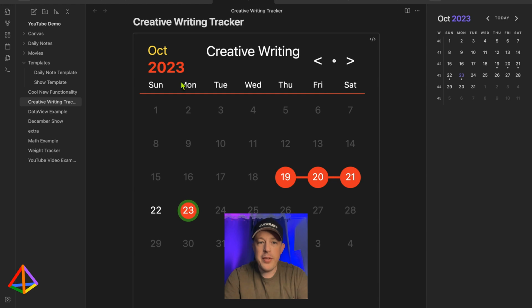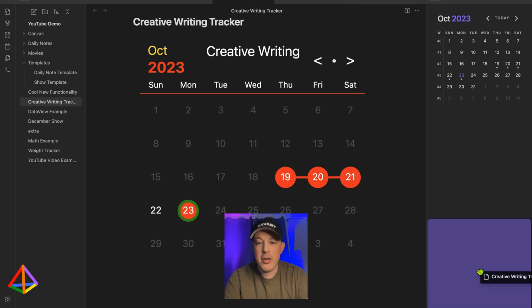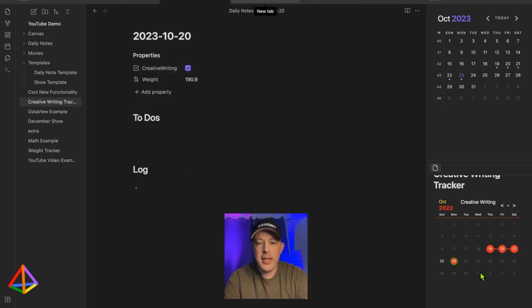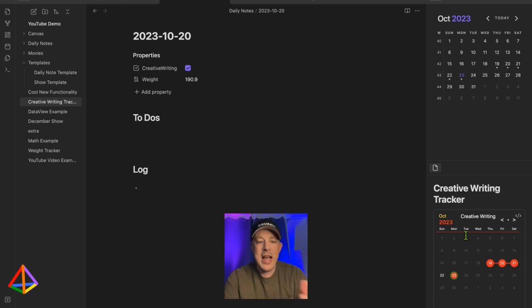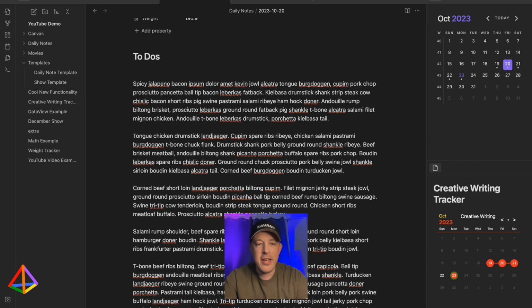You've got it open in your main view, but click and drag the tab over to the sidebar and move it to the bottom, and voila, you now have your tracker visible in the sidebar all day long. So as you're going about your day, putting in your details and taking your notes and everything, it's always in the corner for you so that you can always see it.